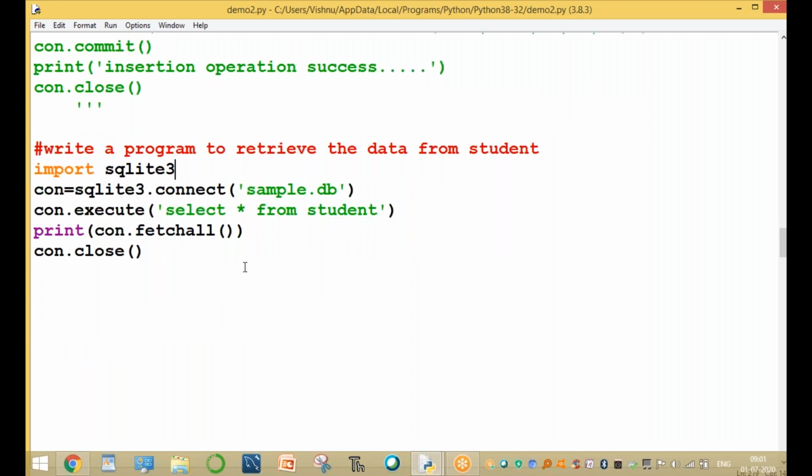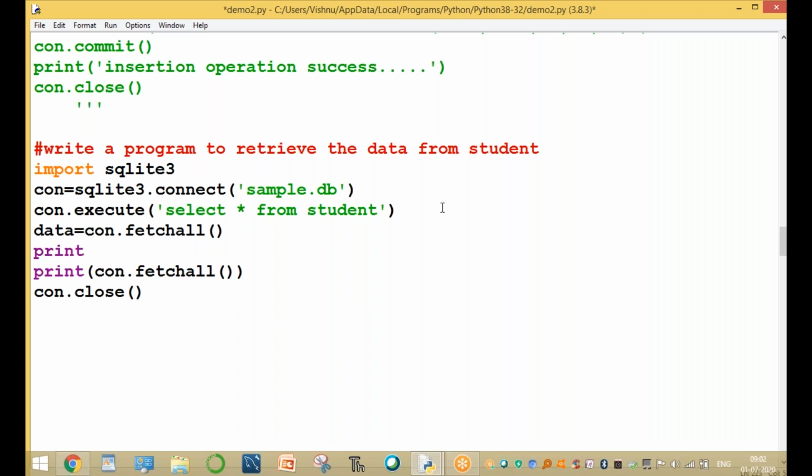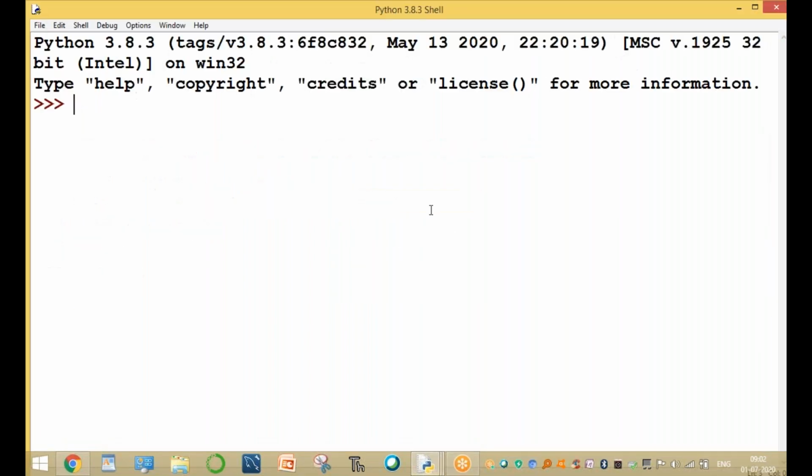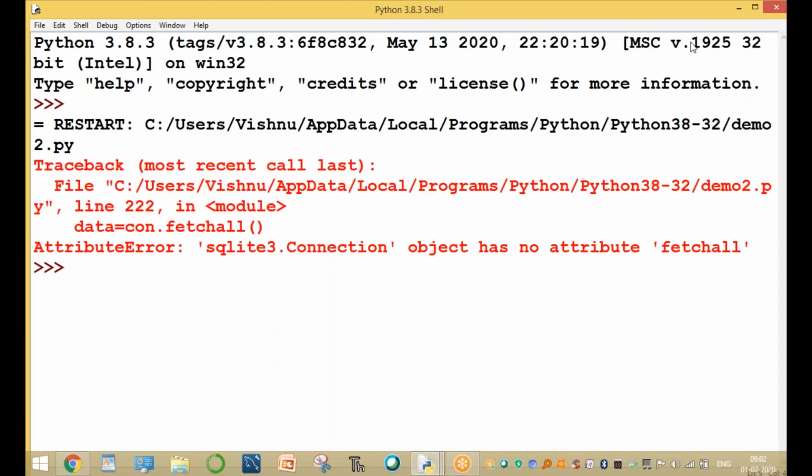The data is stored in some area, so data equal to connection.fetchall, and print of data is very important. Wait a minute. The error says SQLite connection has no attribute fetchall.